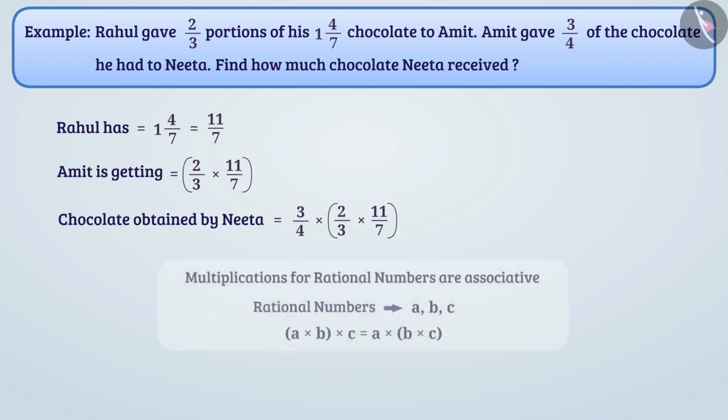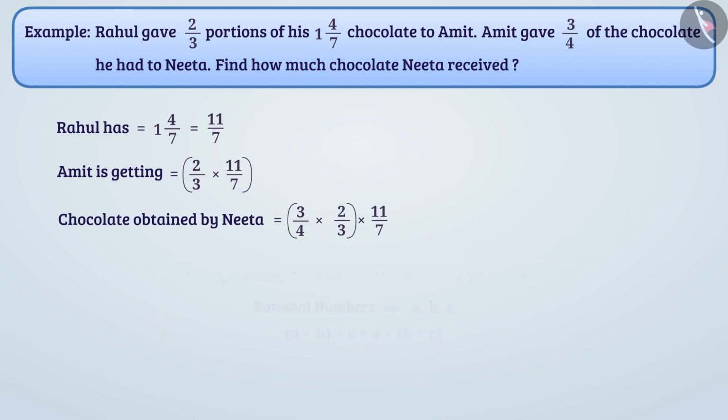Let's solve it. Multiplication for rational numbers is associative, so we can group here as follows. By simplifying the parenthesis, we get the rational number 1 by 2. Now we multiply 1 by 2 and 11 by 7. This will give us the result 11 by 14. In this way, Neeta gets 11 by 14 of the total chocolate.